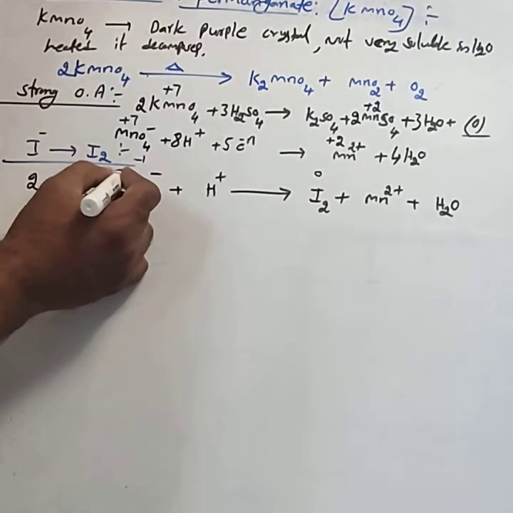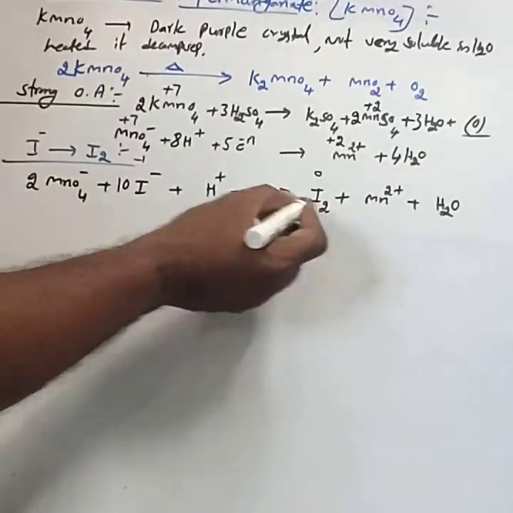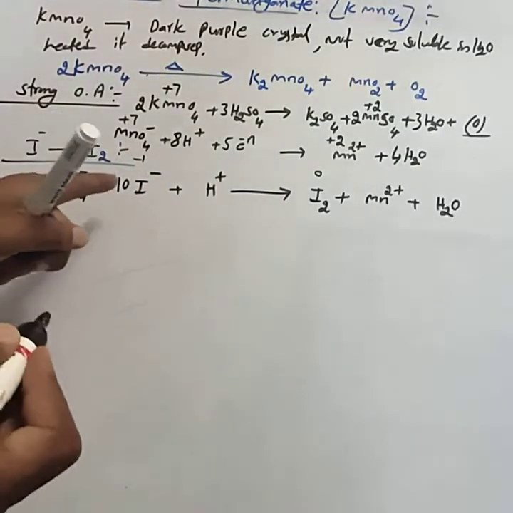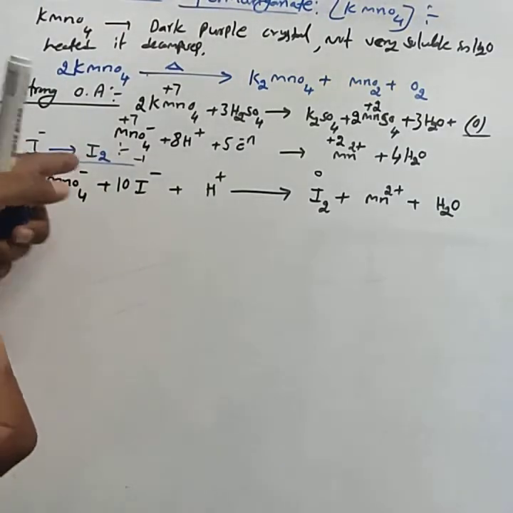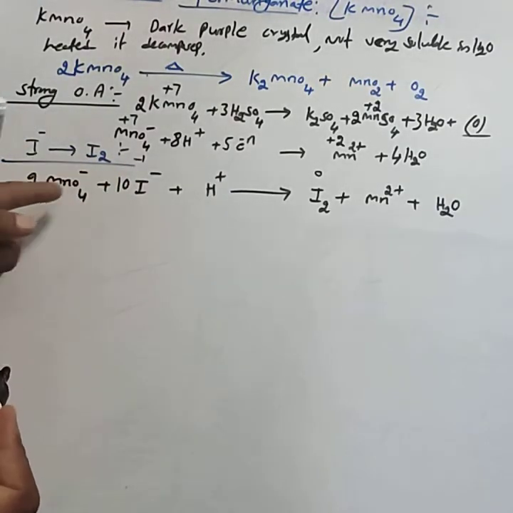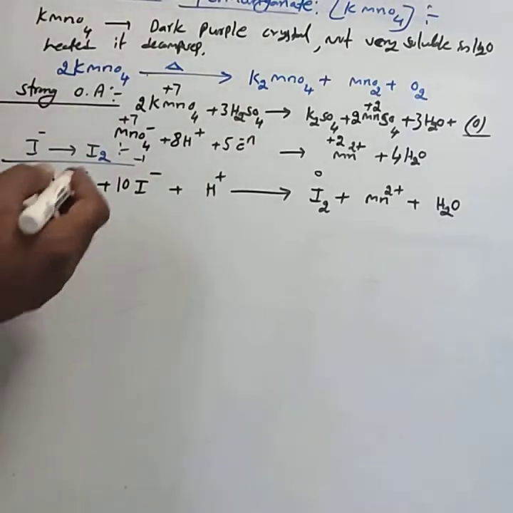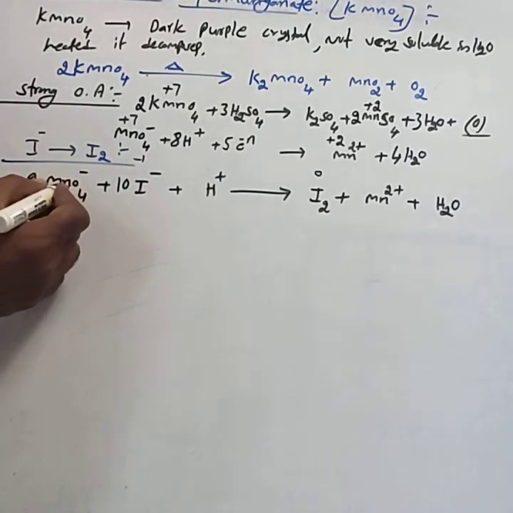For 1 mole of permanganate it requires only 5 electrons, but for 2 moles it requires 10 electrons. Based on that we use 2MnO4 minus.